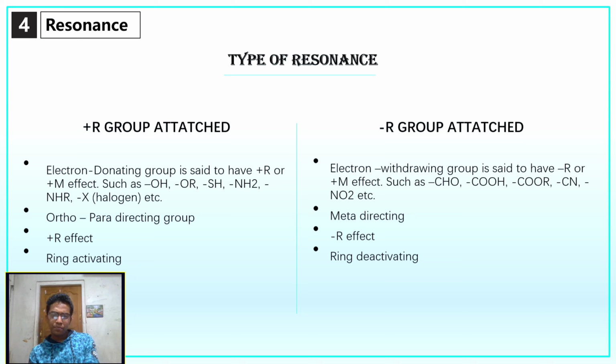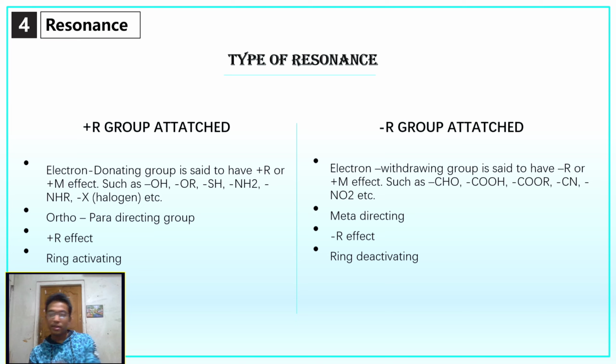The plus R groups are electron donating groups, meaning they give electrons to the benzene ring or the molecule. For example, the hydroxyl group, NH2, or the halogens.